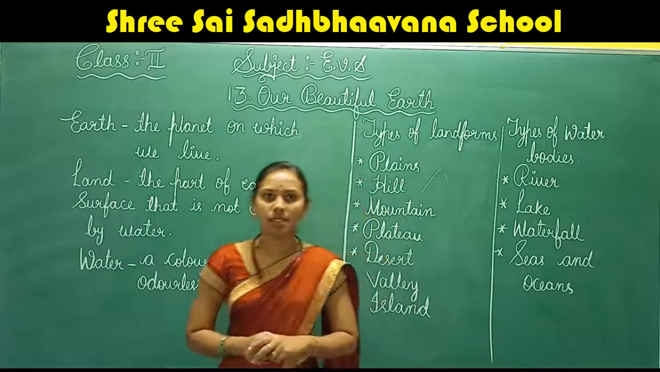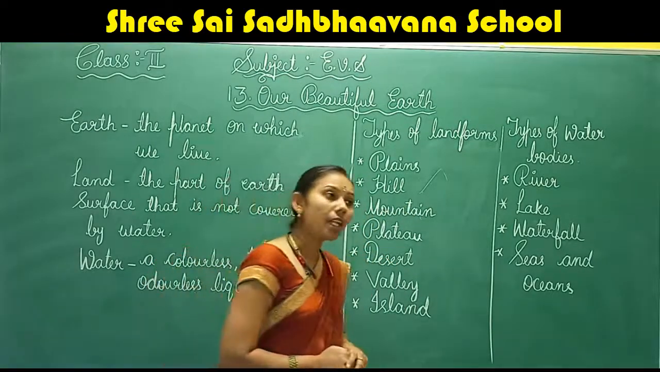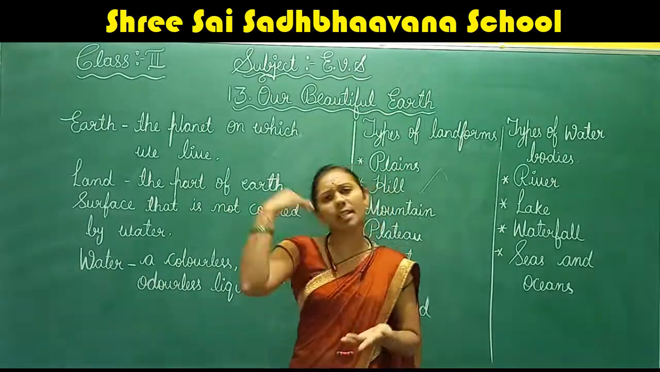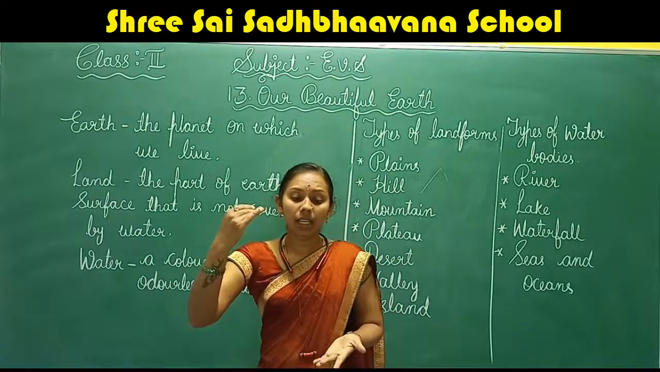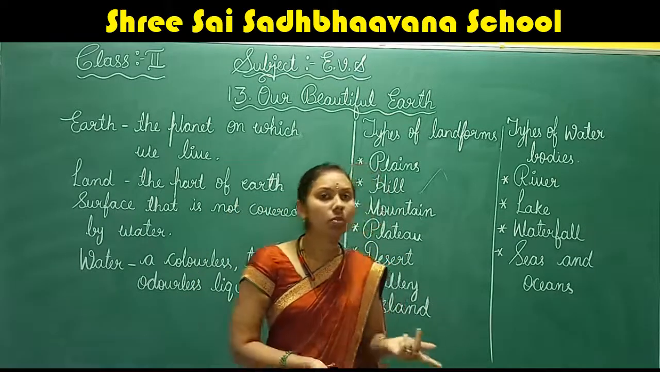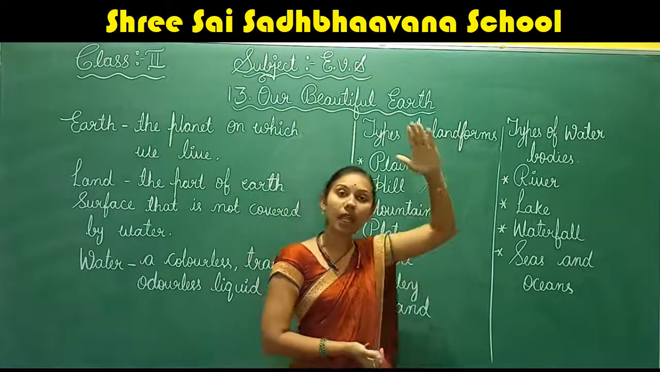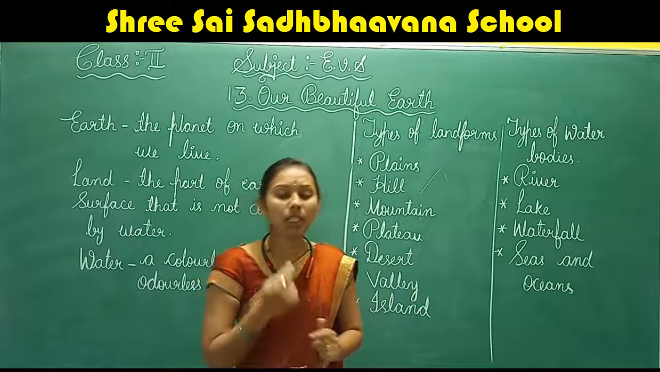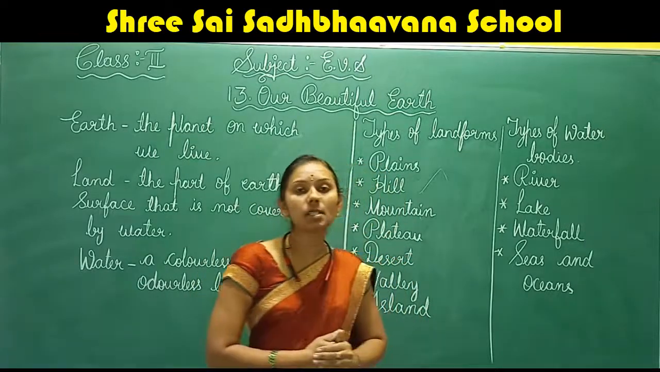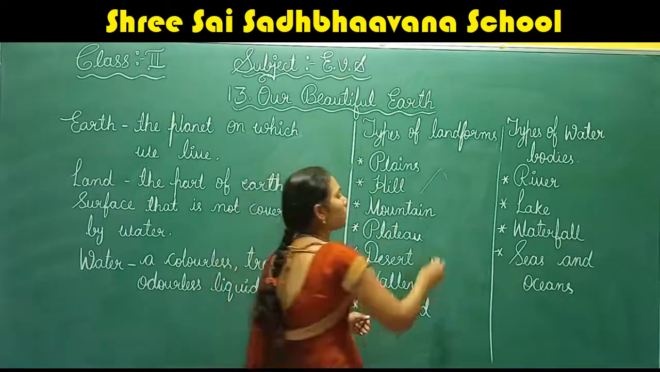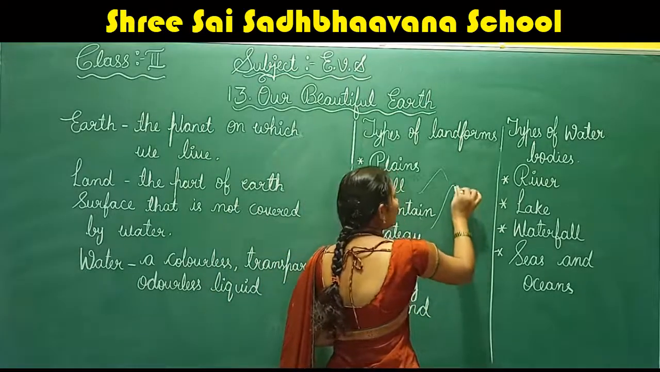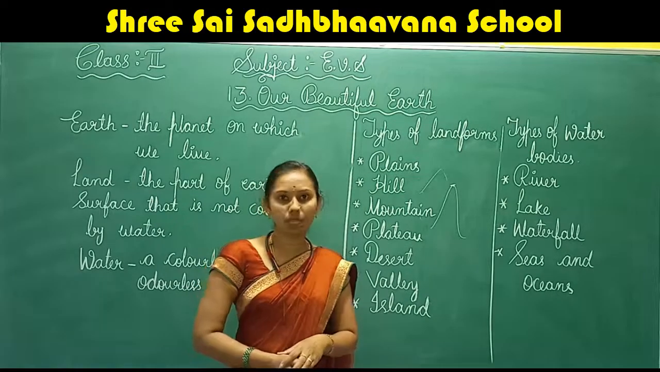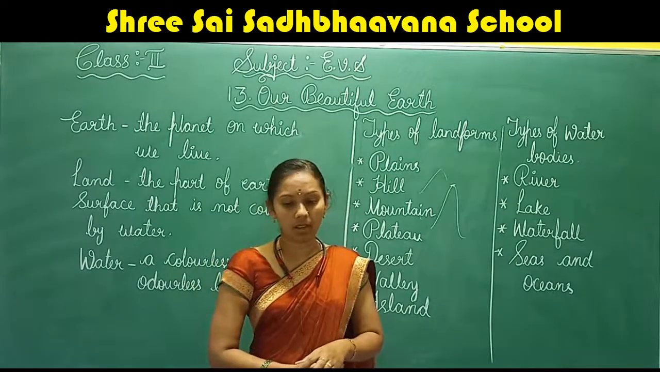What are mountains? A very high hill, as I told you, hills will be there, no? So a very high hill is called a mountain. The tip of a mountain is called its peak. You can see the tip of the mountain is very high. The tip of the mountain is called the peak.